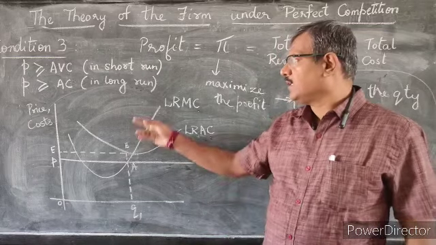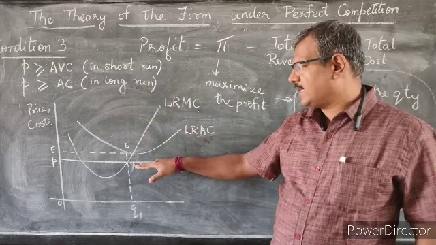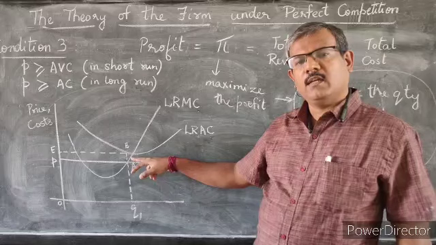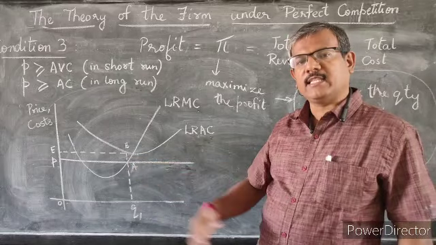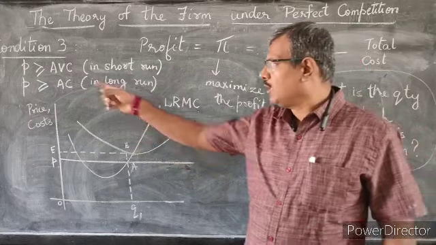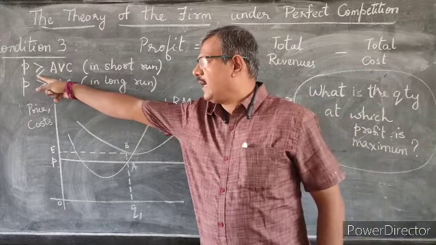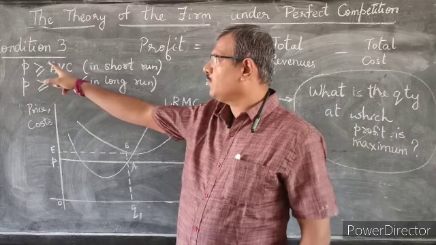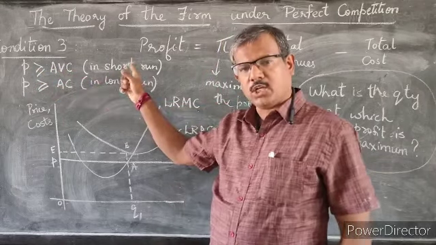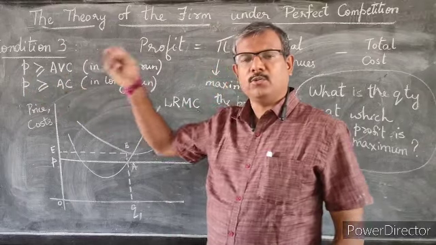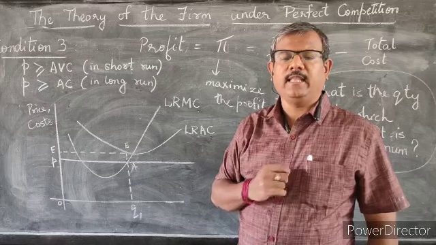So again, you see that the moment the price is less than the long run average cost, it does not make sense for the firm to stay in the market. So the price line has to be greater than or equal to average variable cost in the short run, and the price line should be greater than or equal to the average cost in the long run.